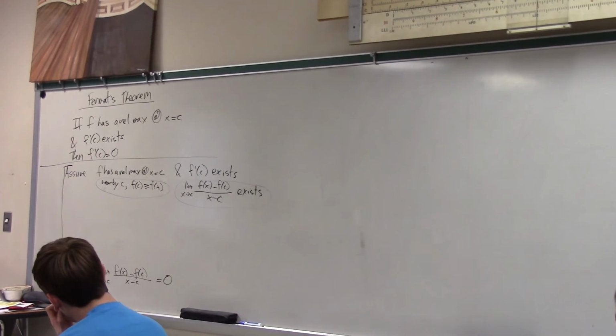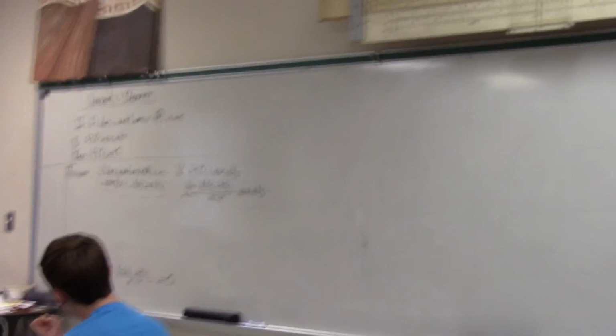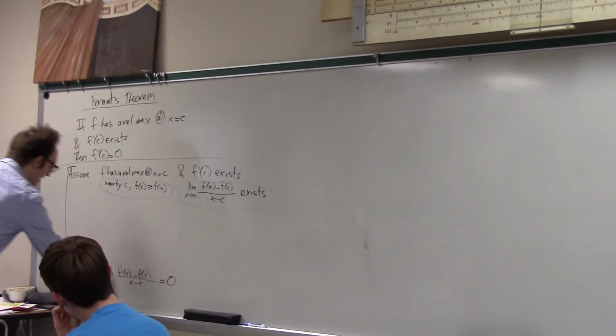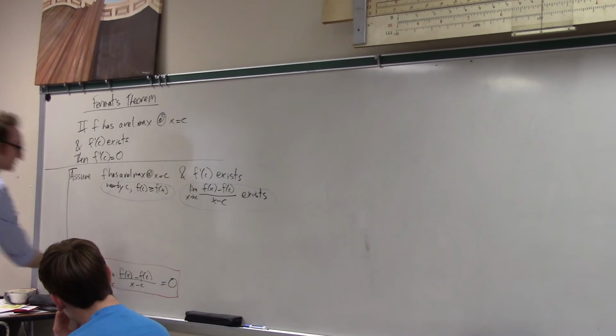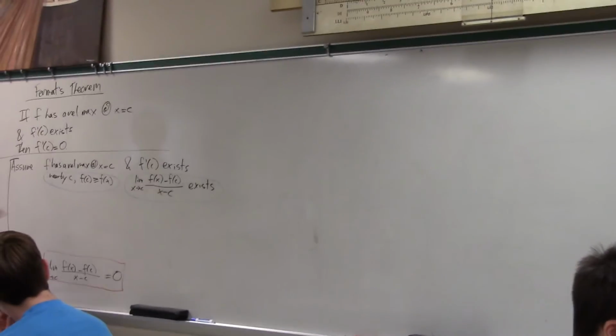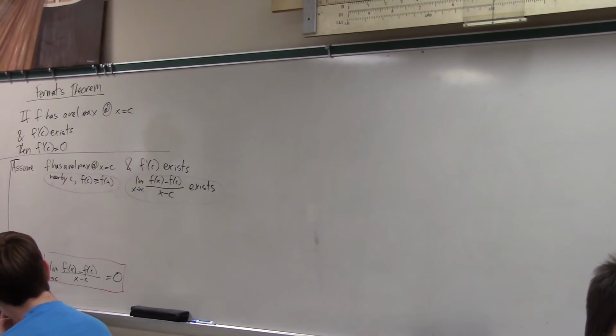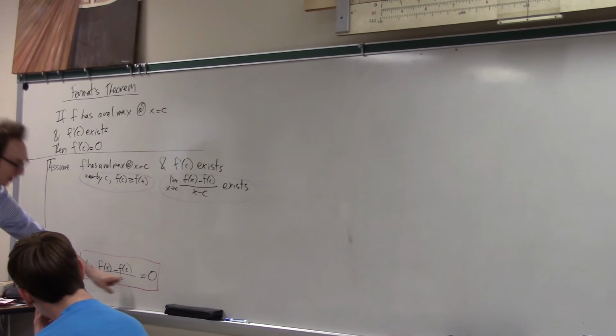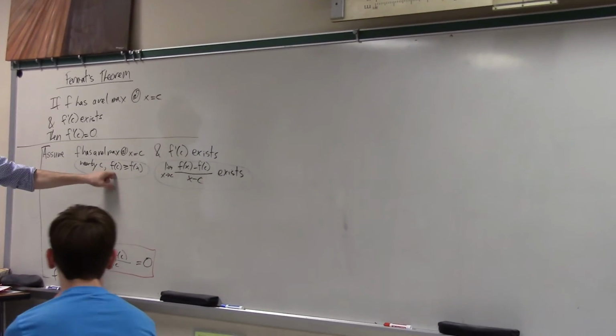Please, you need to do 2 things right now. You need to keep your eye on the prize, which is proving this statement, and you also need to keep your eye on your tools, which are these 2 facts. So I know this limit exists, and I need to show that the limit is 0, and I also know this other weird thing.